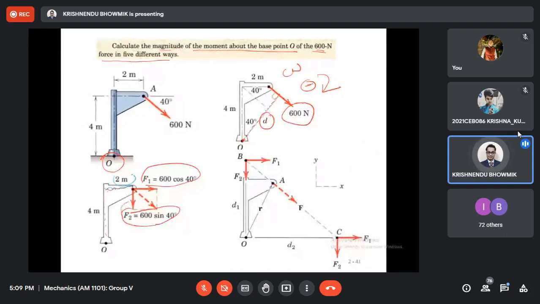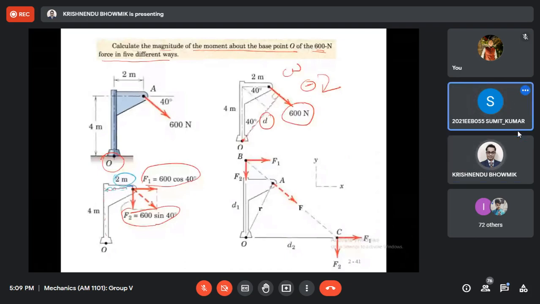So F2 multiplied by 2 plus, I am using Varignon's principle, correct? Unknowingly I am using Varignon's principle. The next one will be F1 multiplied by this distance. From this to this is 4 meter.